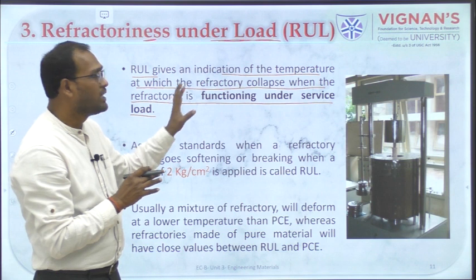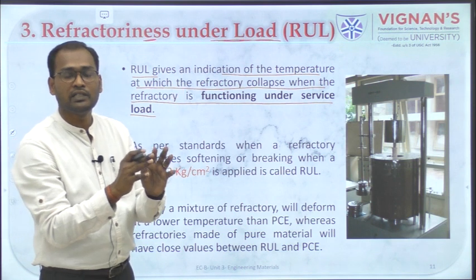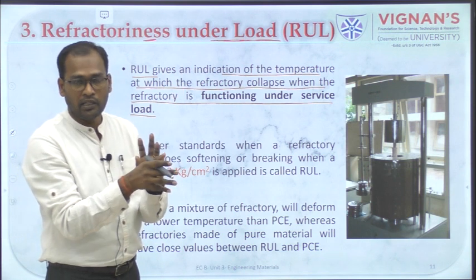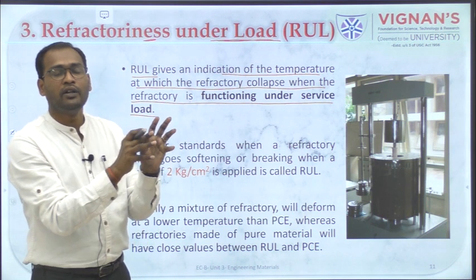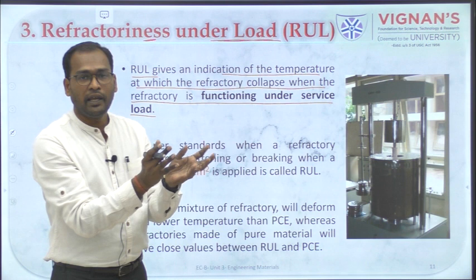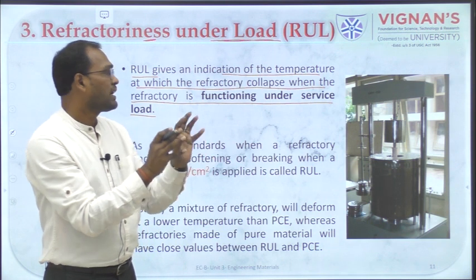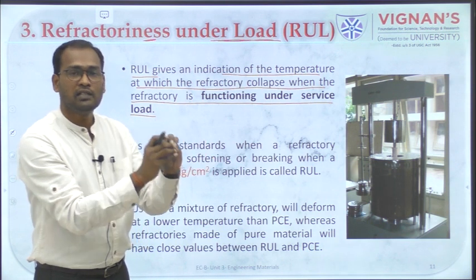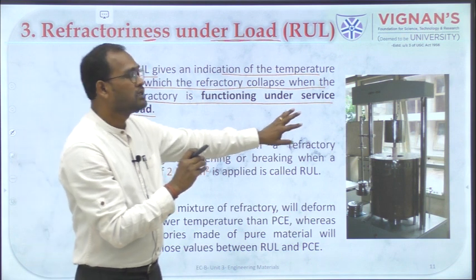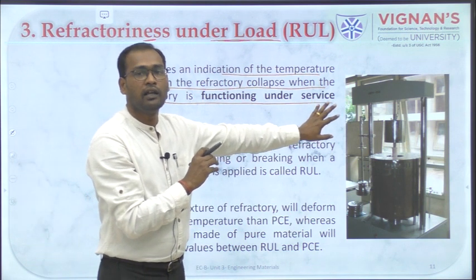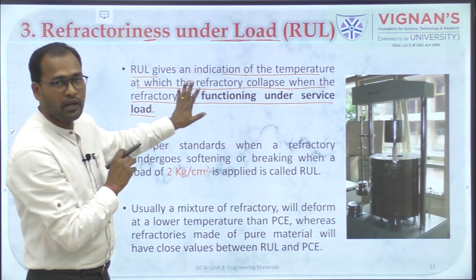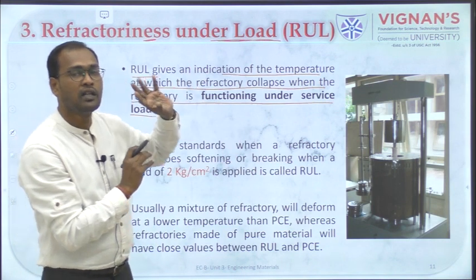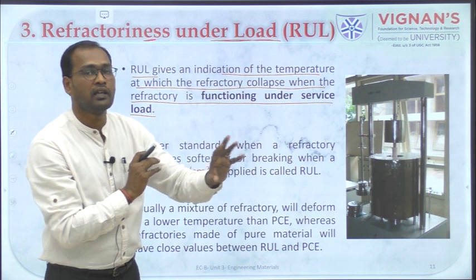Okay, so this will give you the temperature at which the refractory starts melting when you are going to load it, or when you simulate it in such a way that the refractory experiences the same work as when it is fixed in a real life refractory oven. Okay, so this is the temperature at which the material starts fusing under a working condition, right.